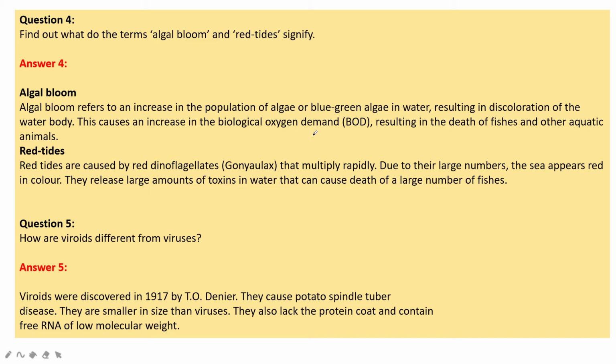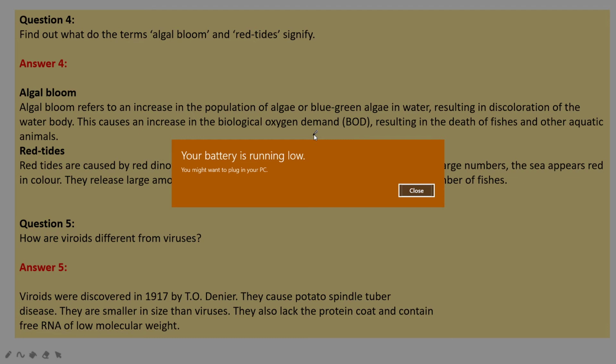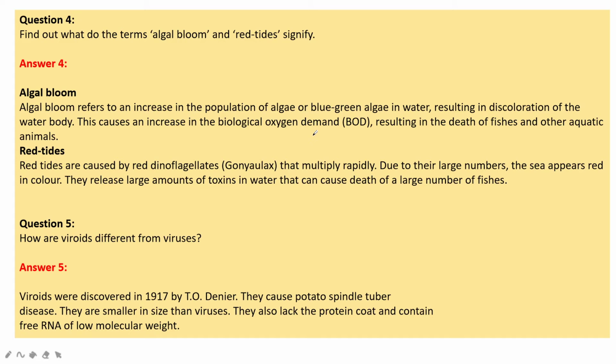They release large amounts of toxins in water that can cause death of a large number of fishes.